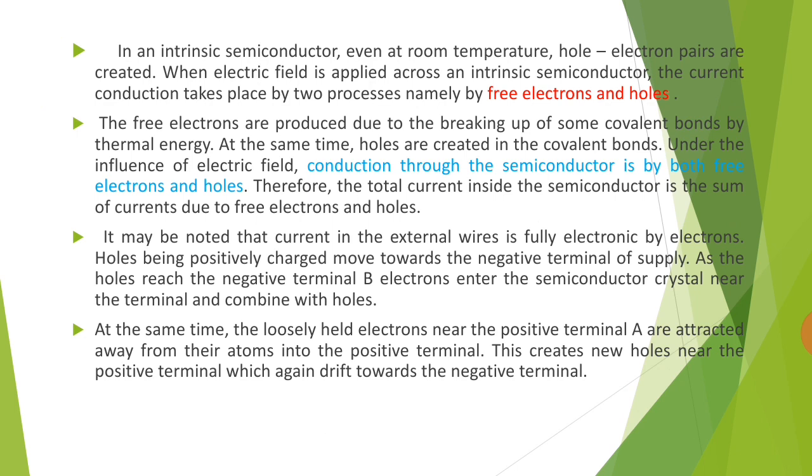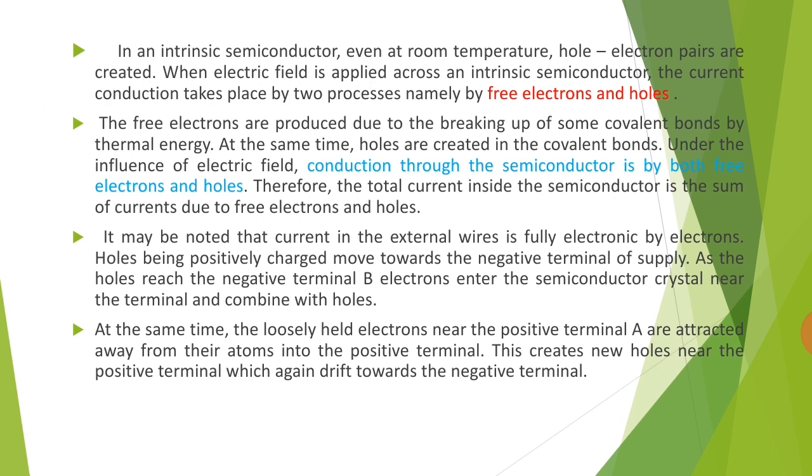At the same time, holes are created in the covalent bonds. Under the influence of electric field, conduction through the semiconductor is by both free electrons and holes. The total current inside the semiconductor is the sum of current due to free electrons and holes. The current in the external wires is fully electronic, by electrons. Holes, being positively charged, move towards the negative terminal of supply.